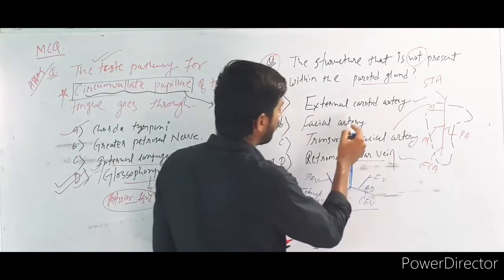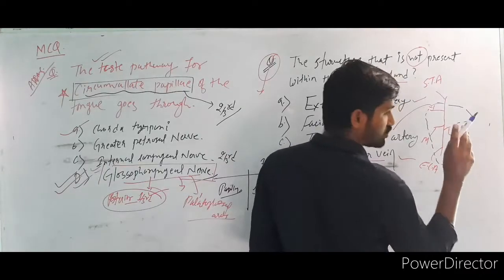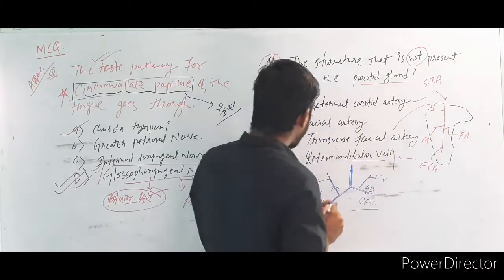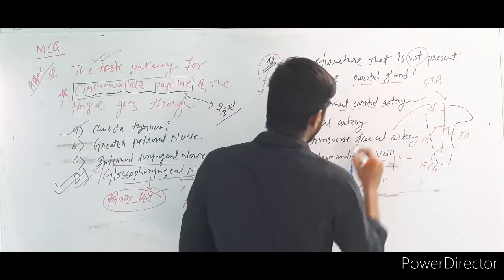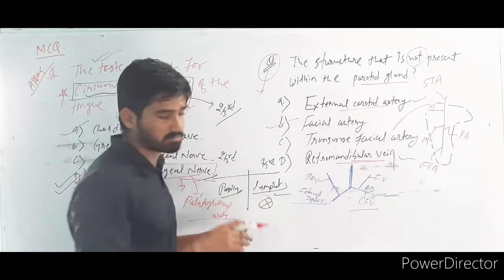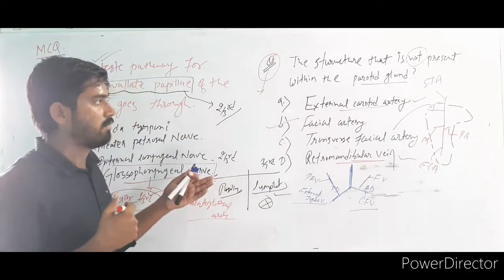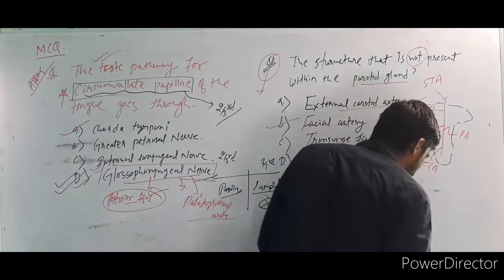So whether the answer is the facial artery or the transverse facial artery: the facial artery is not present in this. So the correct answer is the facial artery. The transverse facial artery is also present. The external carotid artery and the retromandibular vein are present, as you know. I didn't add the option for the facial nerve. So these are very important things.